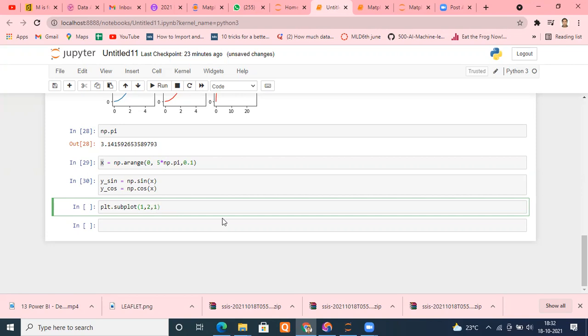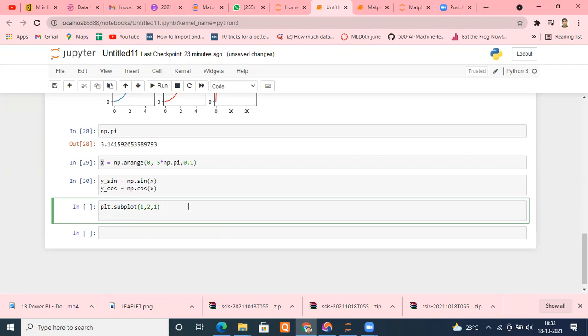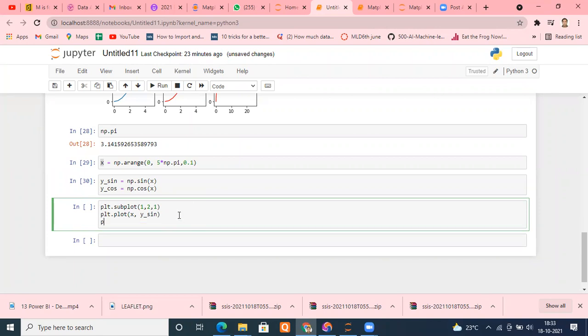Then my first graph comes here. Then I said PLT dot plot. What I want to plot is the relationship between x and y underscore sine. Okay. This is my first graph. The second graph I want to plot, PLT dot subplot 1 comma 2 comma 2, because this is the second plot of the graph.